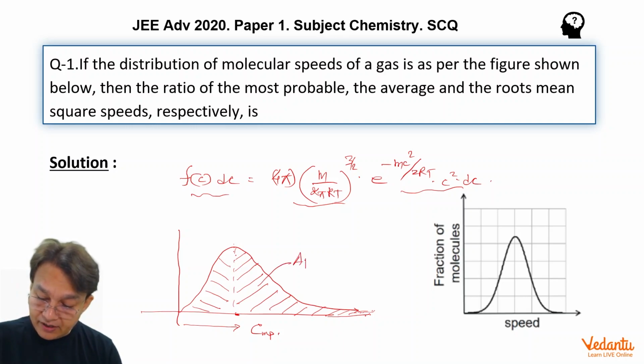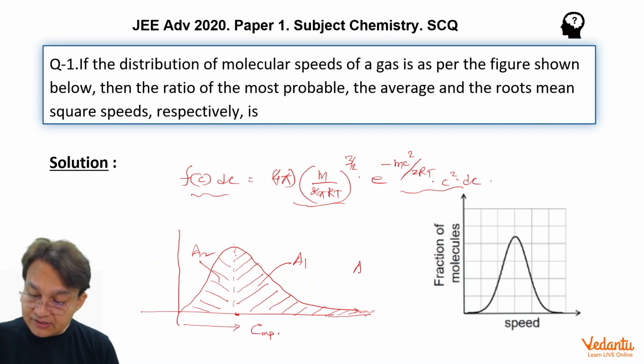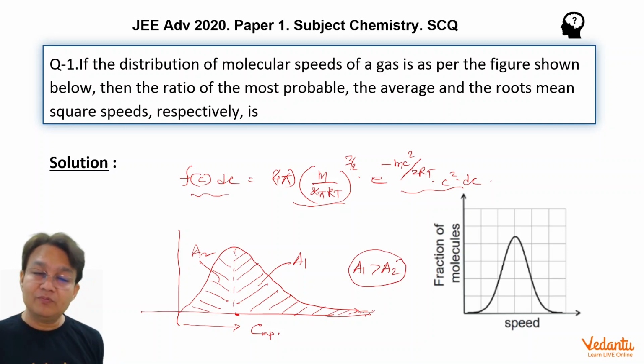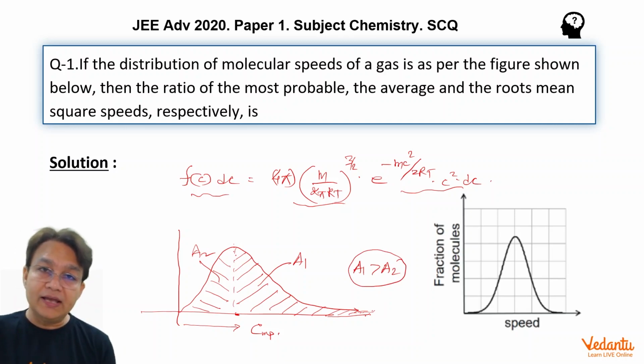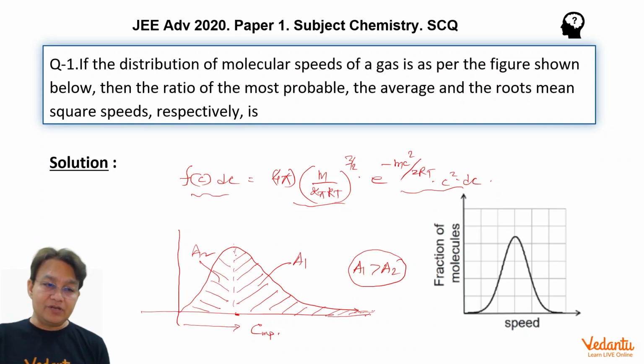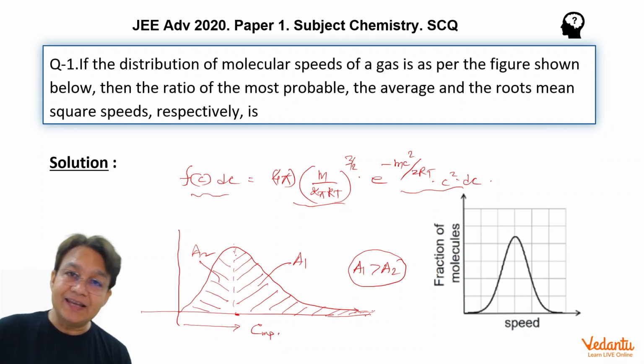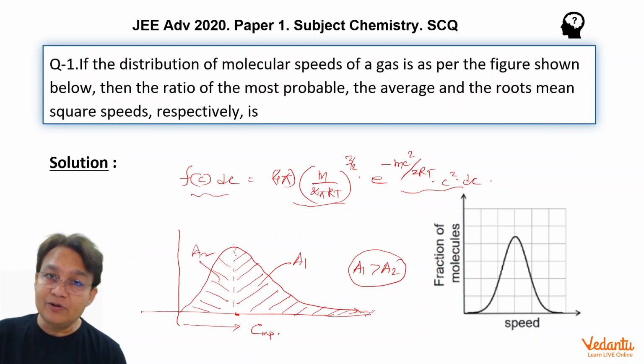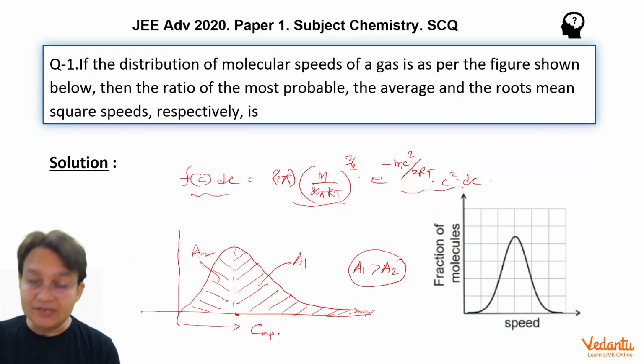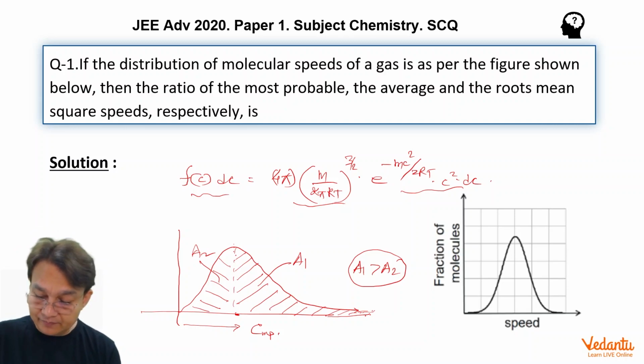Call the first area A1 and the second area A2. Then A1 is greater than A2, which also means the weightage of molecules moving with speed more than the most probable speed is more. That means the probability of finding a molecule with speed more than the most probable speed is greater than less.